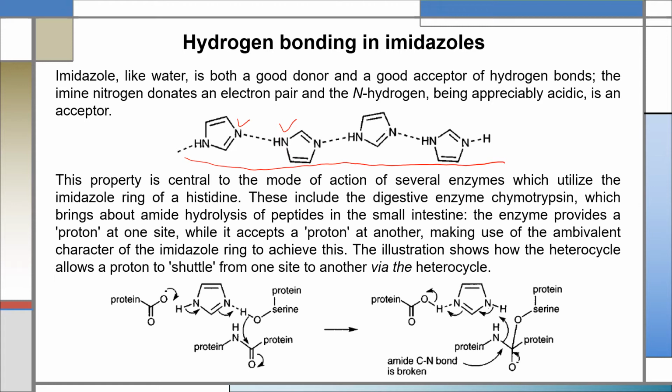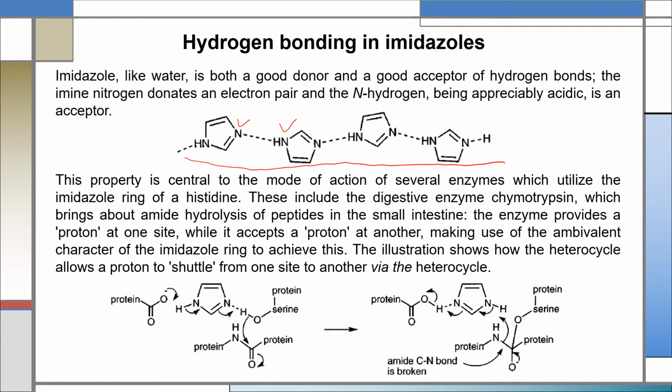The enzyme provides a proton at one site while it accepts a proton at another, making use of the ambivalent character of the imidazole ring to achieve this. The illustration shows below how the heterocycle allows a proton to shuffle from one site to another via the heterocycle.